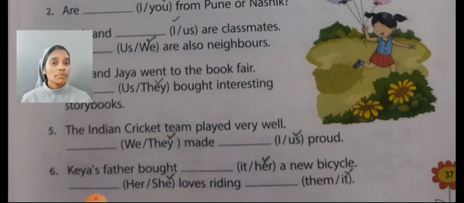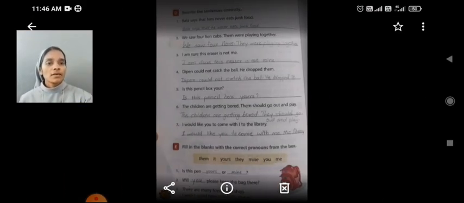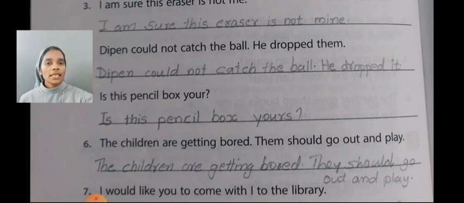The Indian cricket team played very well. They made us proud. Indian cricket team is plural. So they made us proud. Next, Kia's father bought her a new bicycle. Then she loves riding it. It means bicycle. So she, that means Kia. She loves riding it. Dear students, now please move to page number 38.